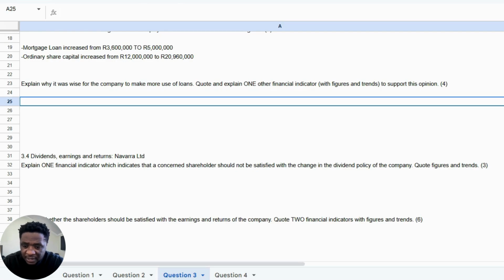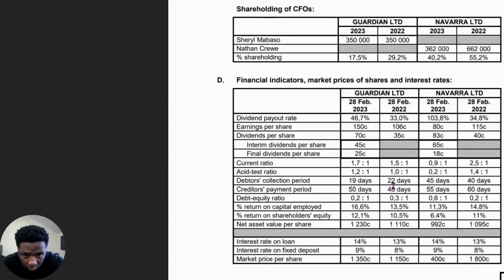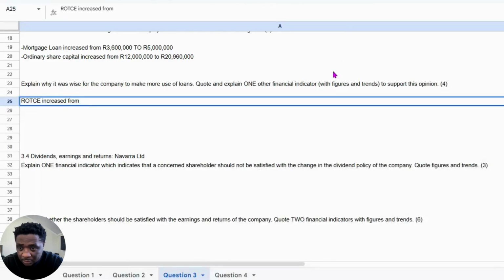So we're going to quote the ratio first. So we're going to say that return, because they said quote and explain one financial indicator. So that's what I'm doing. So return on capital employed, or return on total capital employed, increased, or improved. It improved. It was from 13.5% to 16.6%. Okay. Cool. So you're going to point that out because now we've quoted the ratio. And then after that, you're going to provide an explanation.